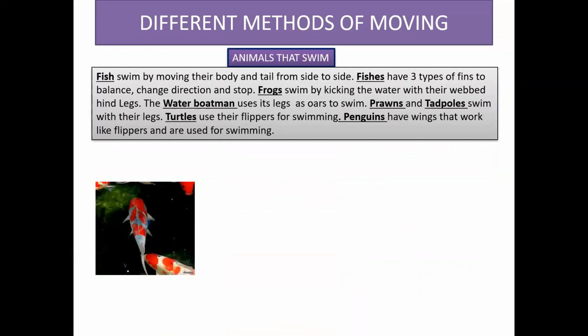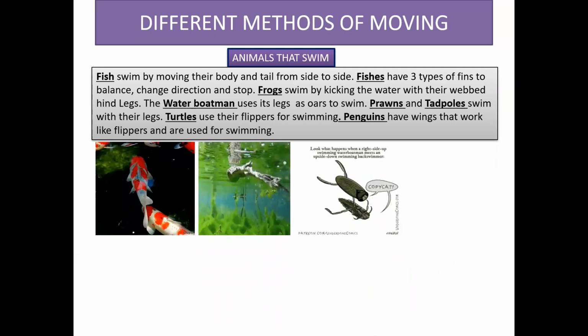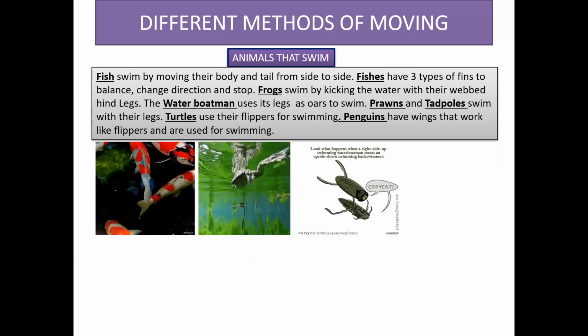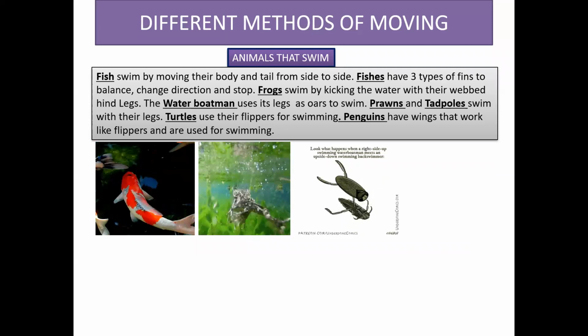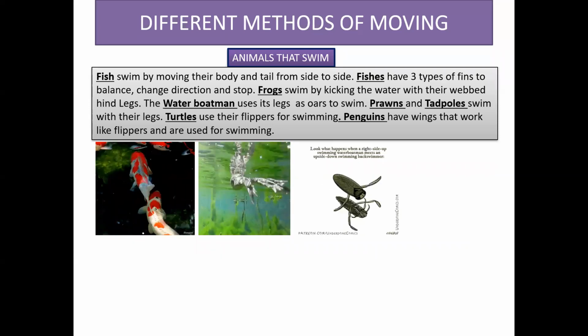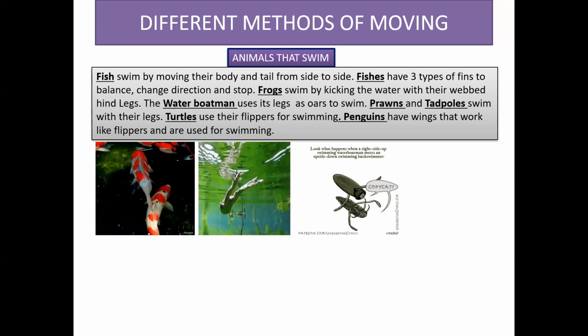Animals that swim. Fish swim by moving their body and tail from side to side. Fishes have 3 types of fins that are used to balance, change direction, and stop. Some fish also use their fins like oars to push the water to move forward.